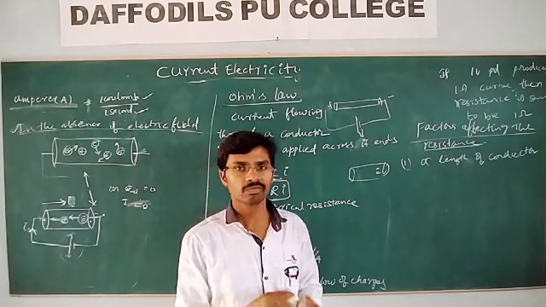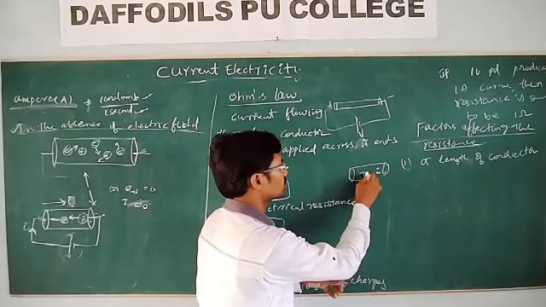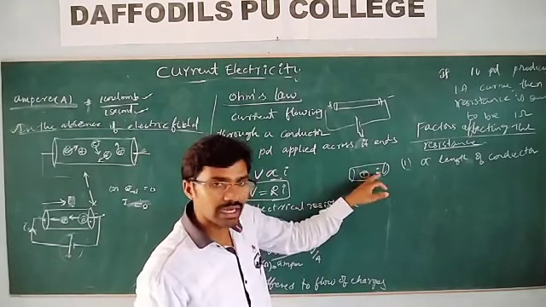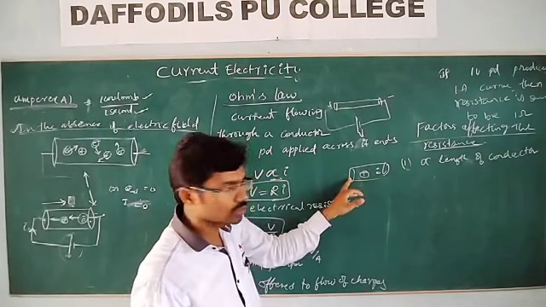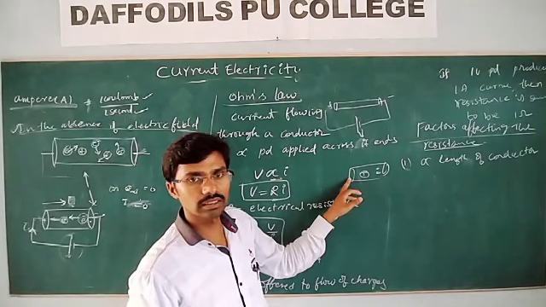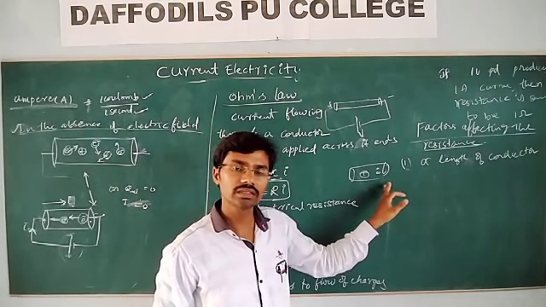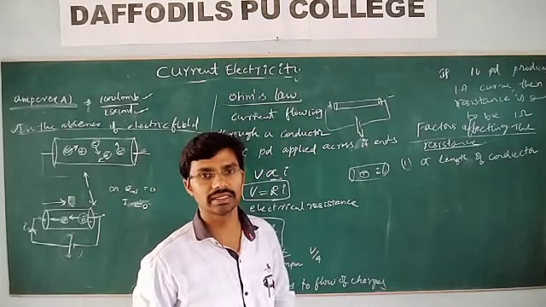Meanwhile, they collide among themselves and with the positive ions in the core of the metallic conductor. If there are more collisions, these electrons cannot reach the other end easily; it will take more time. That is why the number of collisions is the main cause for the resistance of the material.